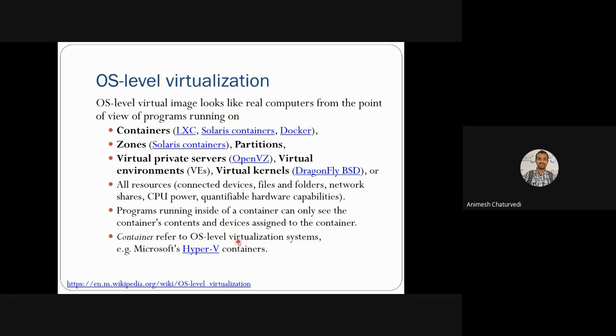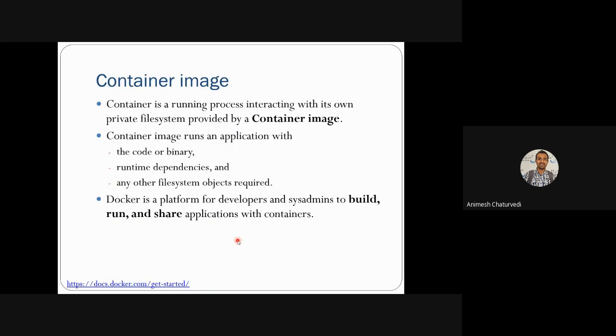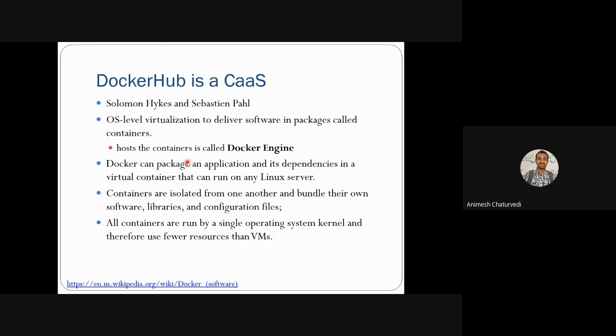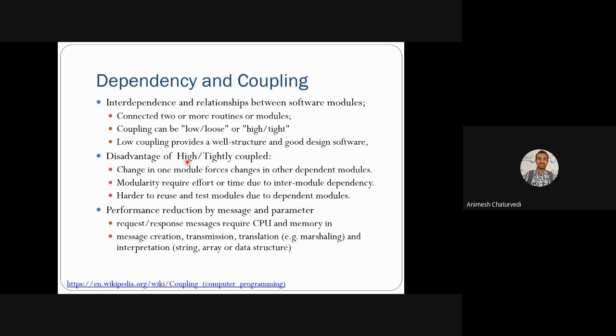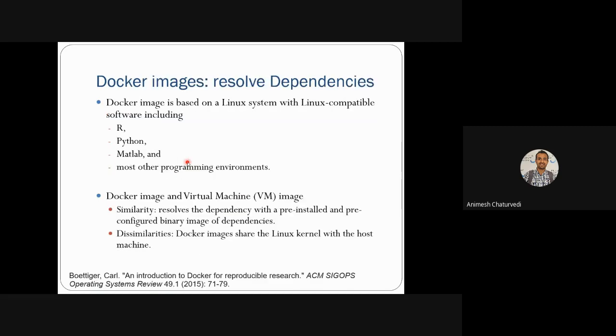An example of a container level OS level virtualization system is Hyper-V container. In the next class we'll see detail about container images, then Docker Hub as a container as a service, Docker computational responsibility, dependency and coupling, and how Docker images work to resolve dependencies.